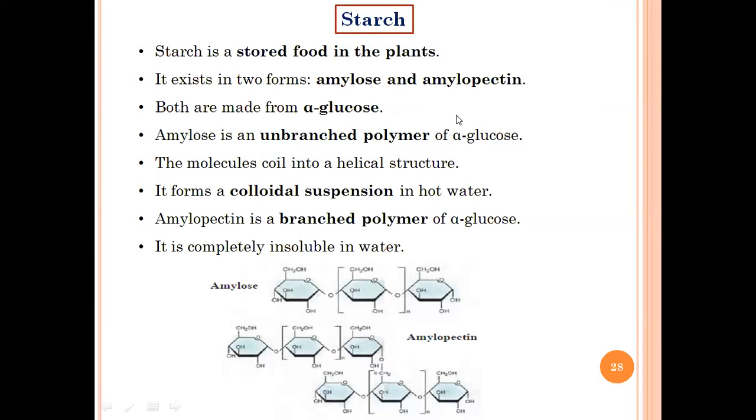So these are two important points you need to keep in mind whenever you discuss amylose: that it is unbranched, or you can say it is a linear polymer, and that it forms a kind of colloidal suspension in hot water. The next point is about amylopectin. It is completely opposite to what we know about amylose. If amylose is unbranched, then amylopectin is branched, and the branching is alpha 1 to 6 branching.